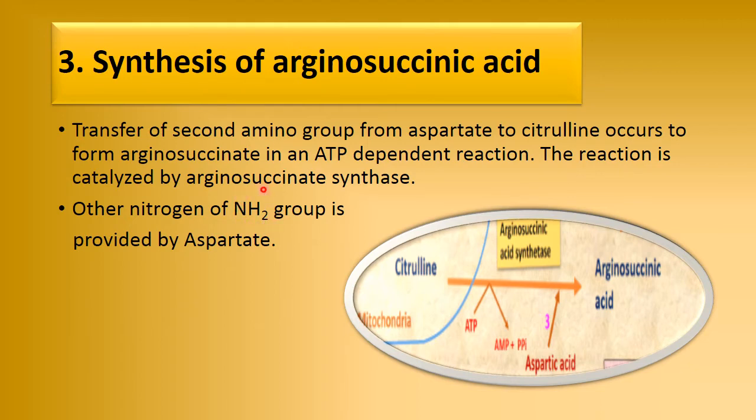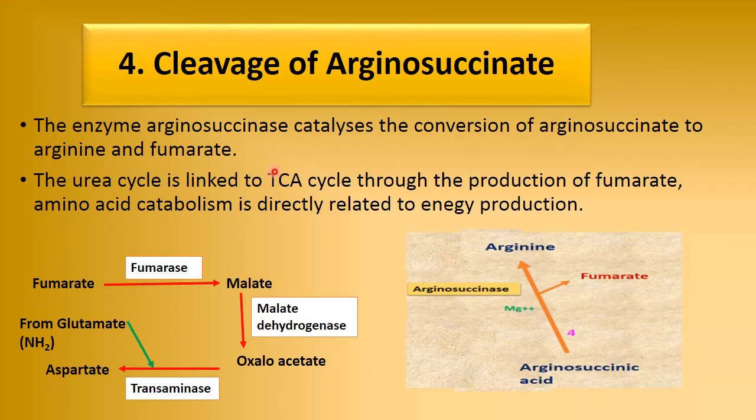I have told you that this amino group is provided by aspartate. The 4th step is that the enzyme argininosuccinase catalyzes the conversion of argininosuccinate to arginine and fumarate. This fumarate links the urea cycle to the TCA cycle. It goes to the TCA cycle and produces malate, then oxaloacetate, and from oxaloacetate aspartate is produced. This aspartate again enters the urea cycle.